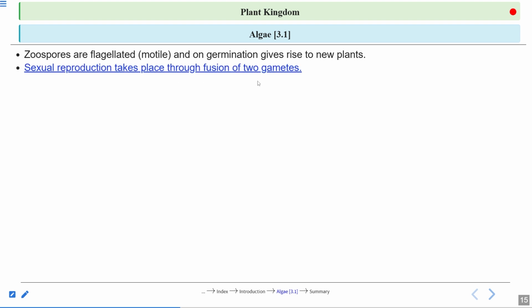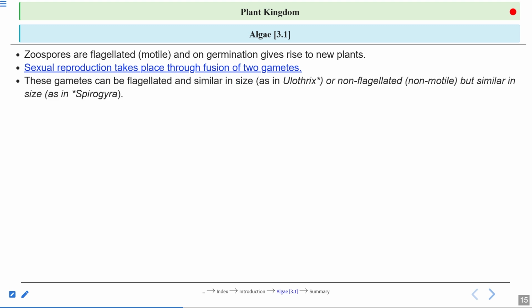Sexual reproduction takes place by the fusion of two gametes. In the case of sexual reproduction, there is one male gamete and one female gamete, right? These gametes can be flagellated and similar in size, as we see in the case of Ulothrix.